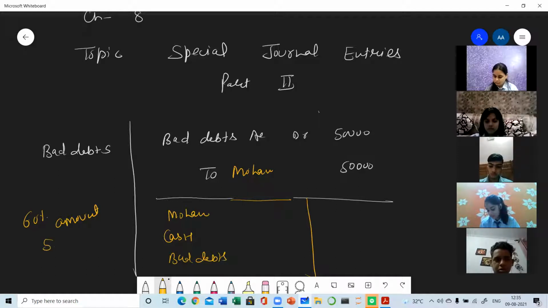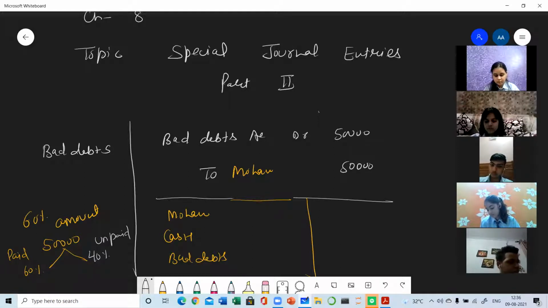So total amount, suppose 50,000 was there, and out of this 50,000, 60% is paid. Mohan is ready to pay 60%. So it means 40% is unpaid. Clear? 60% is paid and 40% is unpaid. So the amount which is paid will go to the cash, and the amount which is not paid will go to bad debts. So this portion will go to bad debts, and this 60%, the amount which he has paid, will go to cash.